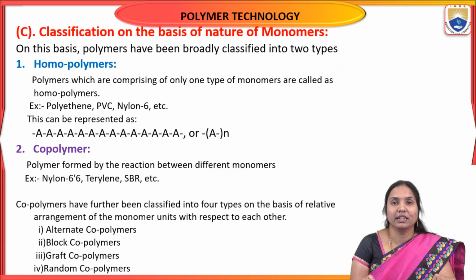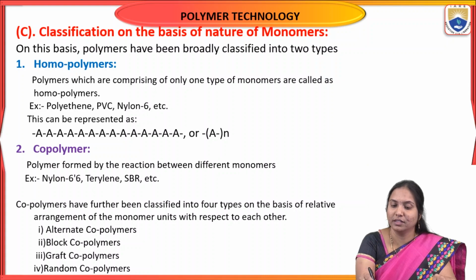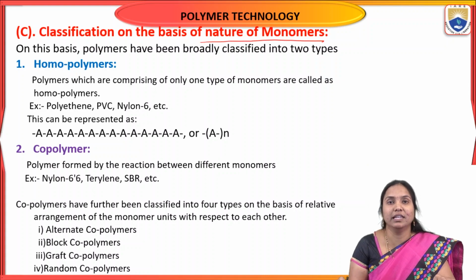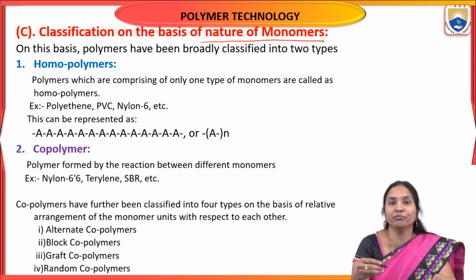Next, the third type is classification of polymers based on the nature of monomers. Based on the type of monomers, polymers are classified into two types: homopolymers, and second, copolymers or heteropolymers. Homo means same.